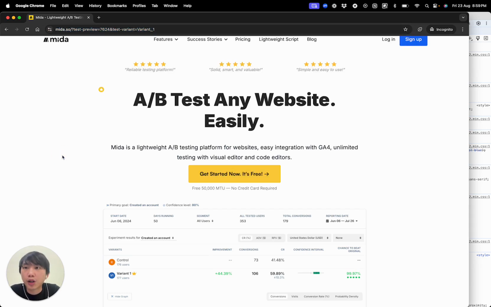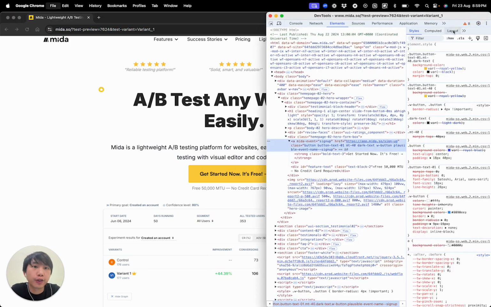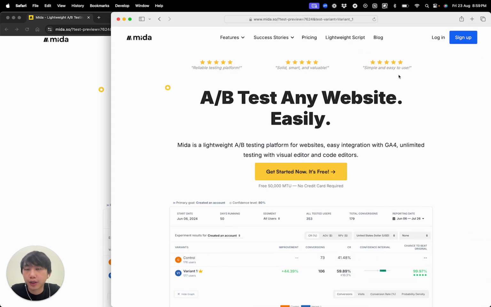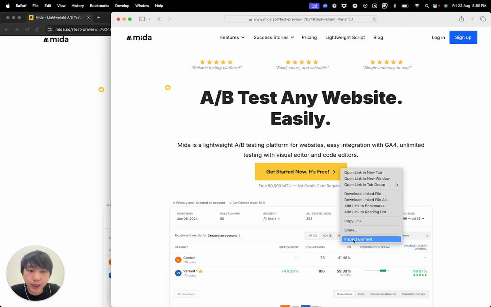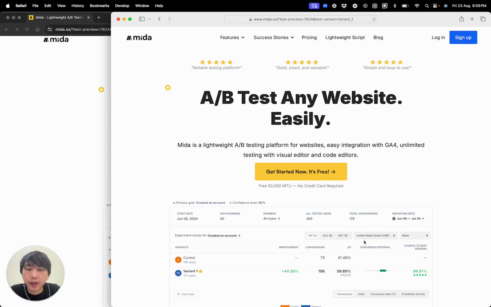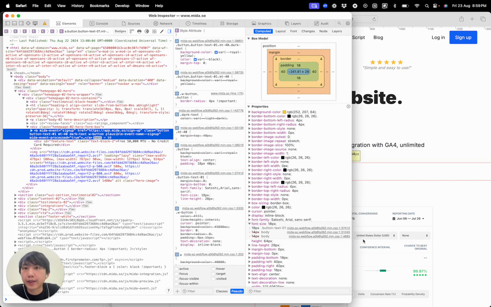Now, if you are not using Chrome and you are using a browser like Safari, for example, you can also do the same thing. From Safari, you can just right click on the element, inspect element, and it will also open up a web inspector right here.